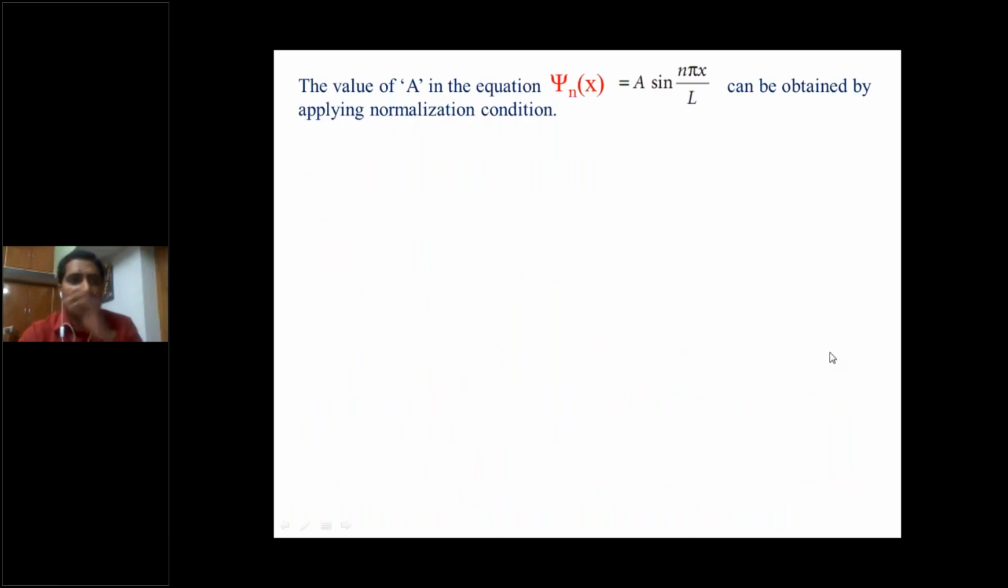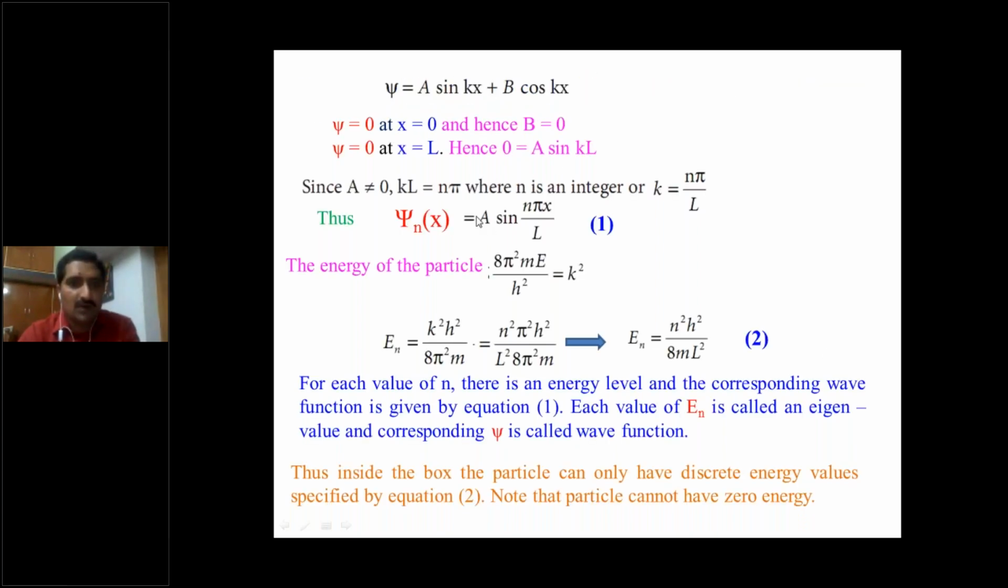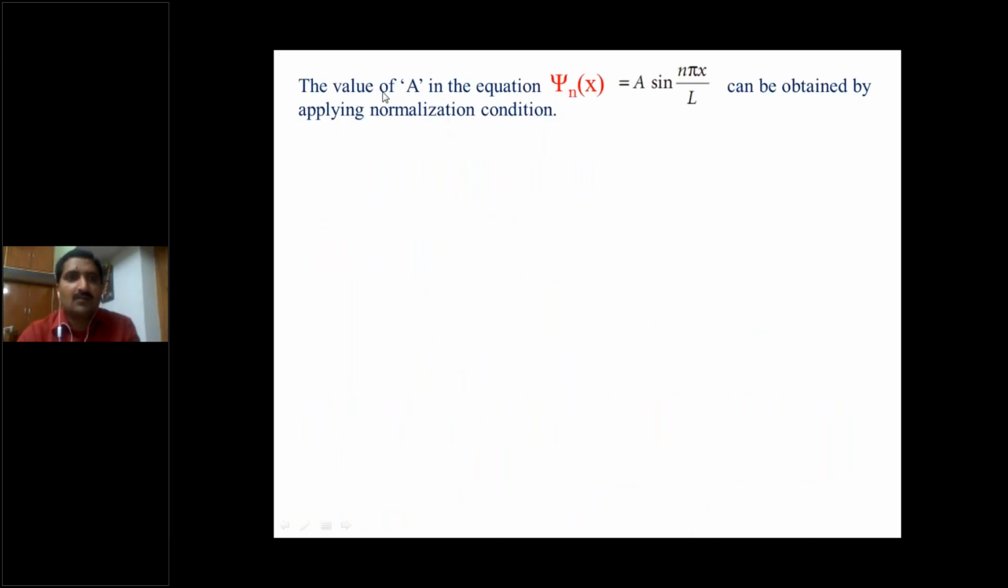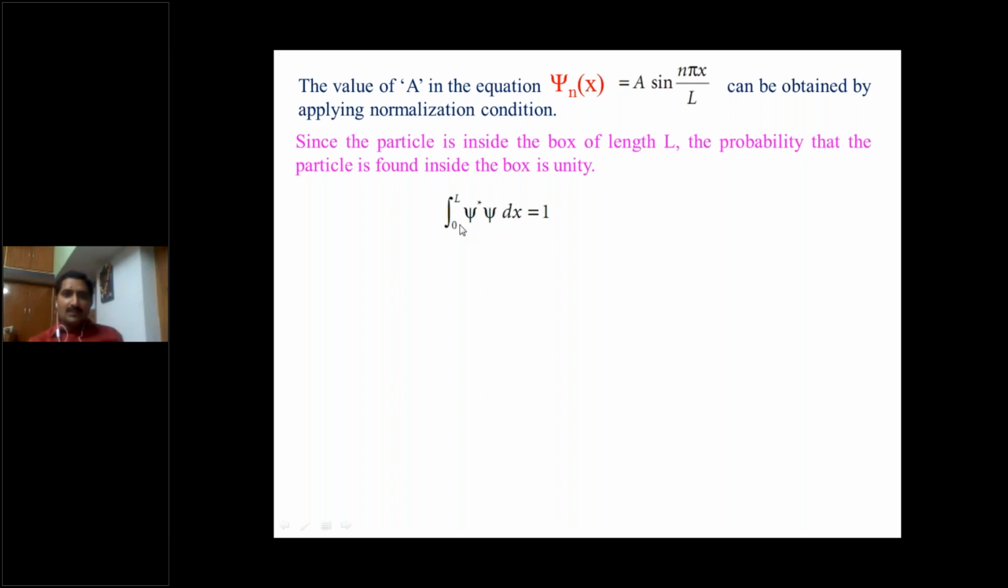Okay, so next point, the value of A. In this wave function, we want to obtain the A value. For that, the value of A in the above equation can be obtained by applying the normalization condition. Already in the physical significance of wave function psi, we discussed the normalization condition: integral of modulus of psi square d tau is equal to 1, unity. So here also, integral 0 to L, the boundaries of the one-dimensional potential box from x is equal to 0 to L, psi star psi dx. Here it is one-dimensional, that's why we took dx, is equal to 1.